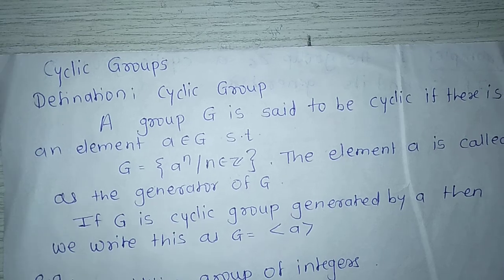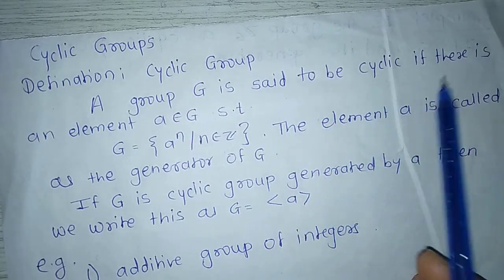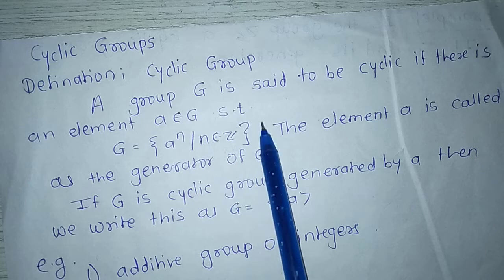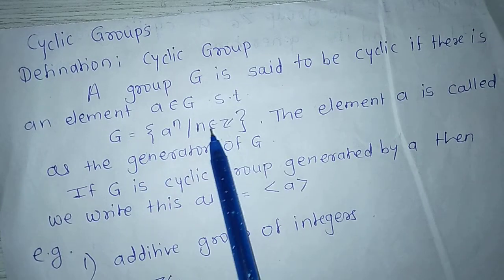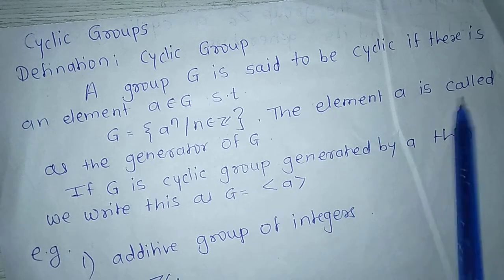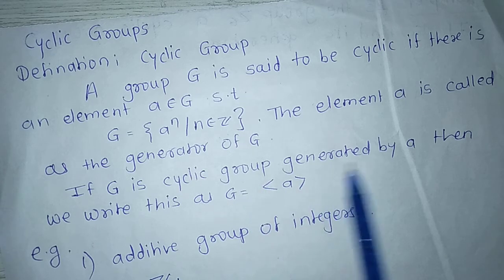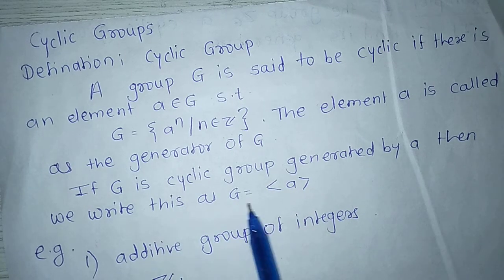Hello students. Next point is cyclic groups. Definition: cyclic group. A group G is said to be cyclic if there is an element a belongs to G such that G is the set of a raised to n such that n belongs to Z. The element a is called the generator of G. If G is a cyclic group generated by a, then we write this as G is the set generated by a.